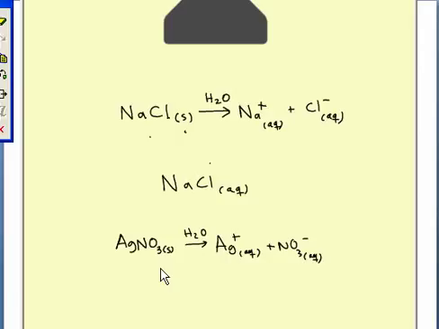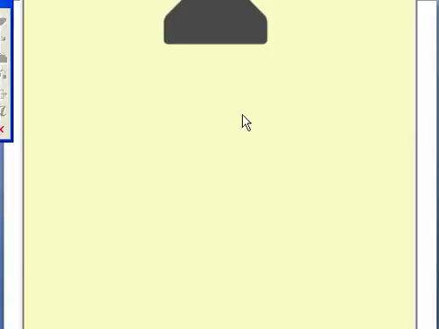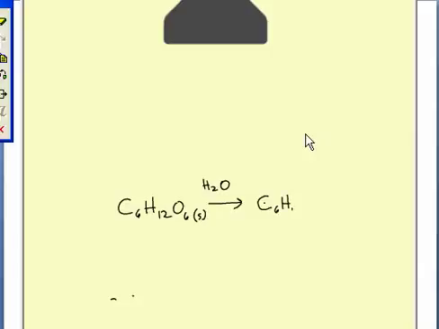So if I were to write the reaction of glucose being dissolved, here I have its formula C6H12O6. It's going to be a solid at room temperature, and this is a molecular compound. Each glucose exists as an individual molecule, and when it dissolves, the molecules are going to break apart from one another and then become completely surrounded by water molecules. And that's what the AQ means. So here we have a pure substance, and here we have a solution or a mixture.